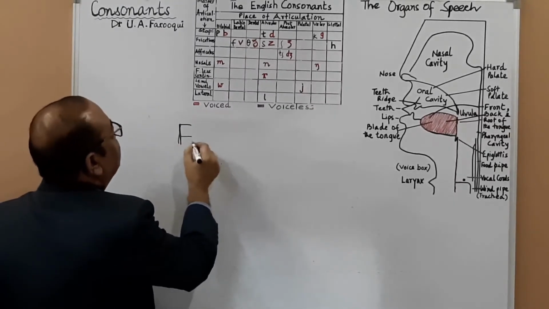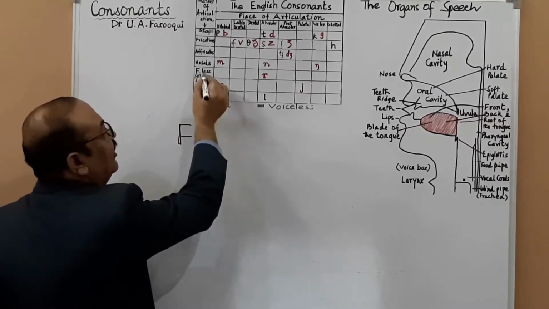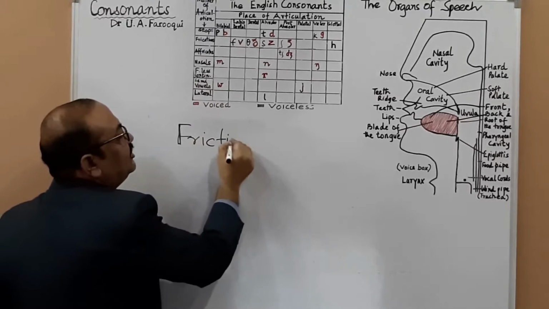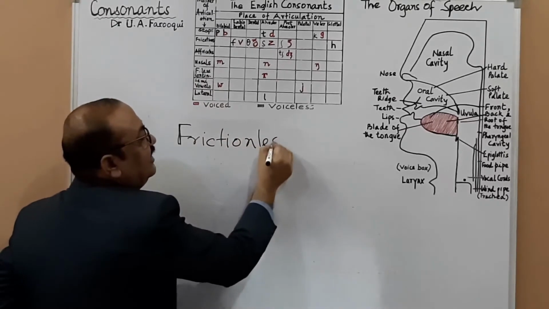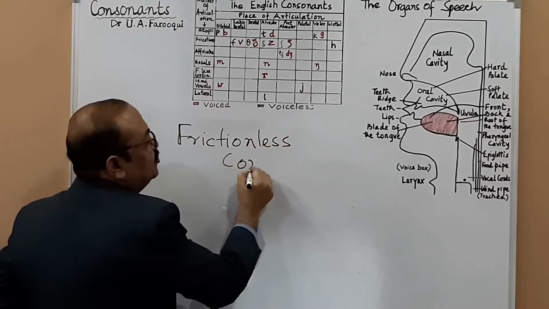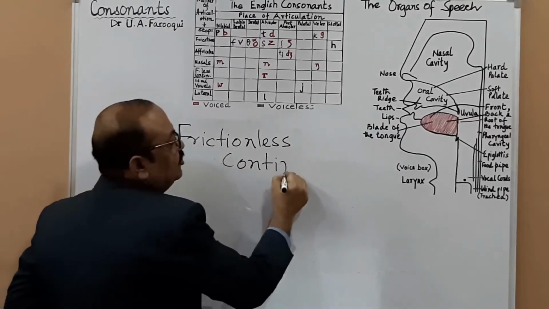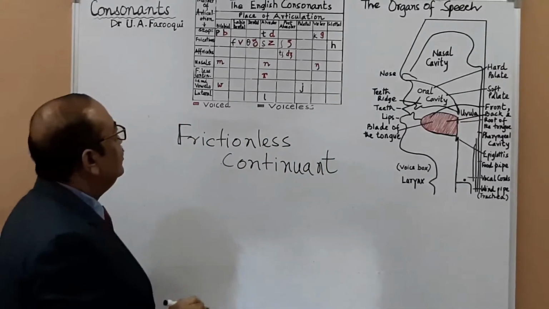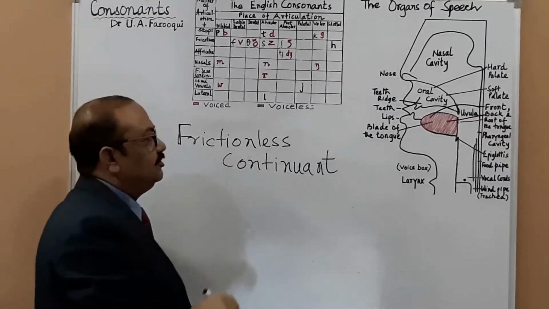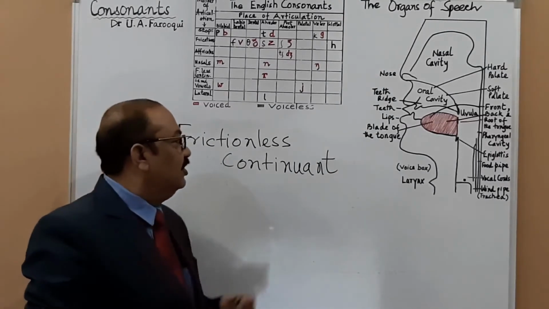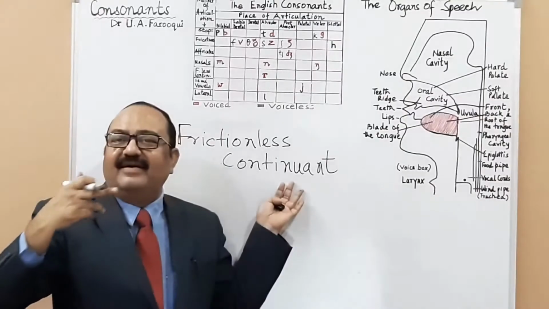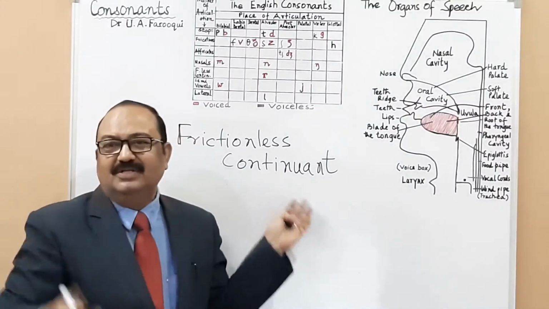I have written just F there because the column was very small, so I am writing here, this is frictionless continuant. Continuant because you can continue the sound. This is how you can continue the sound.